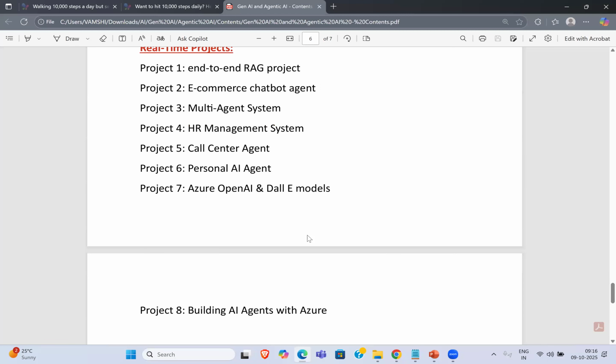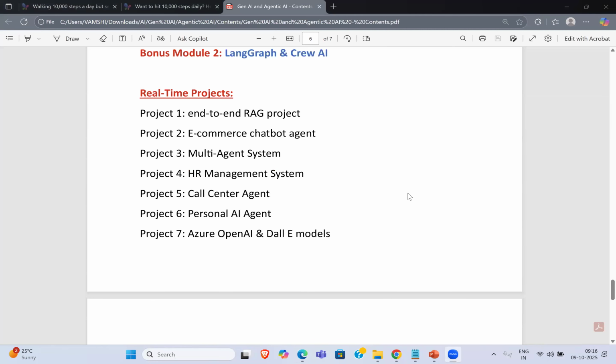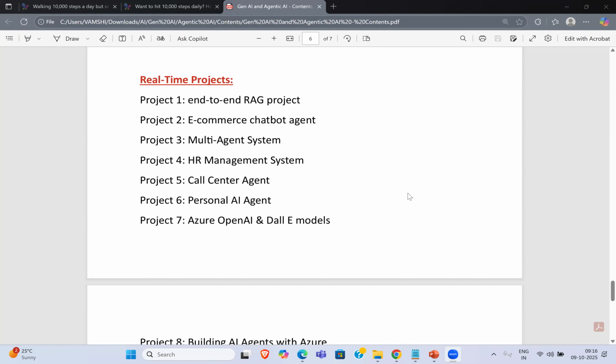Vamshi, just one question. Regarding this project, what kind of projects are we covering? Real-time projects? Are we building a sample clone of ChatGPT? Yeah, I'll show you that. In the case of real-world implementations, you have to know how to make use of LLMs, and then how you can design your own agents. That is what we'll be learning in real-world project implementations.